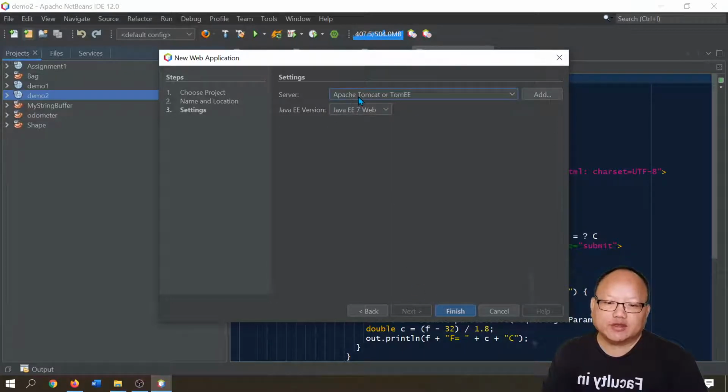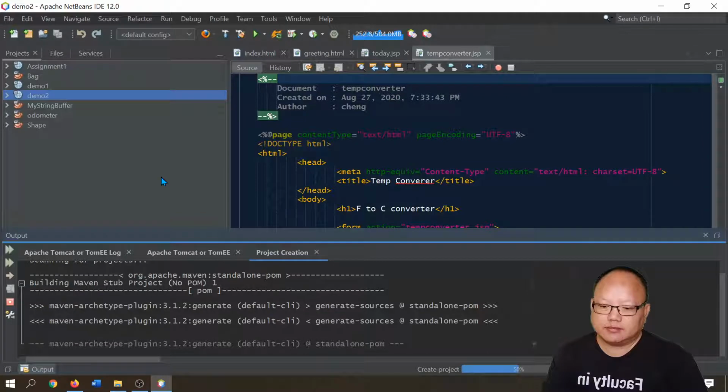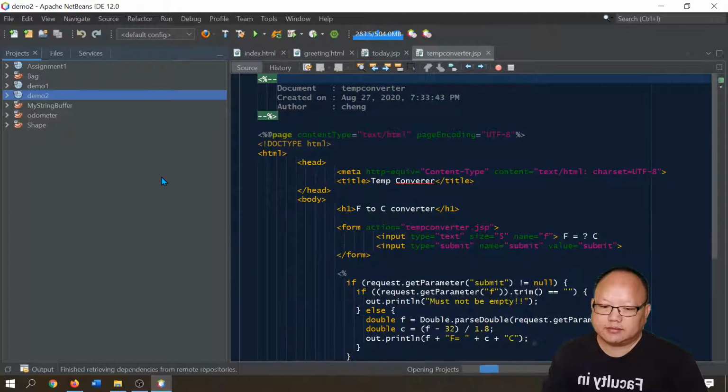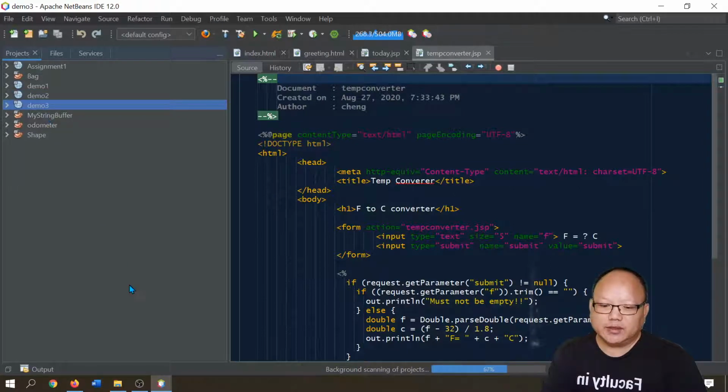And make sure Tomcat is selected and Java 7, Java EE 7. Alright, so demo 3 is complete.